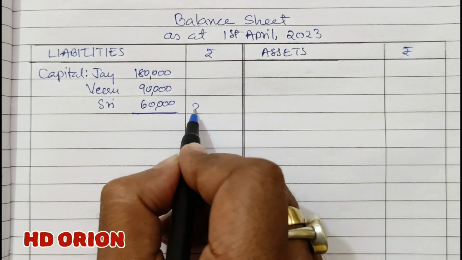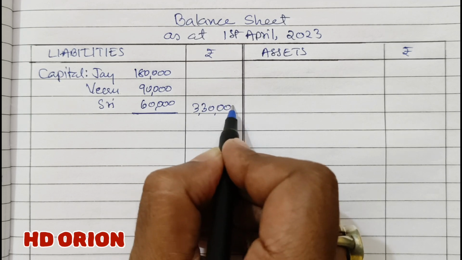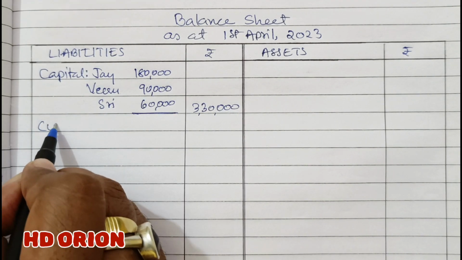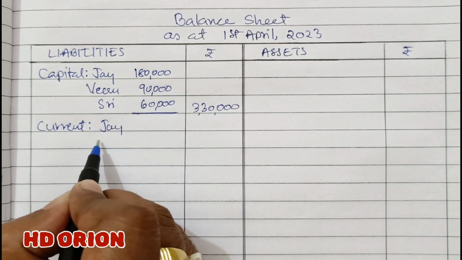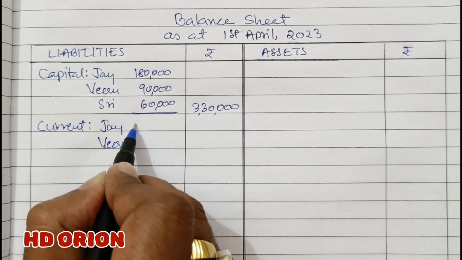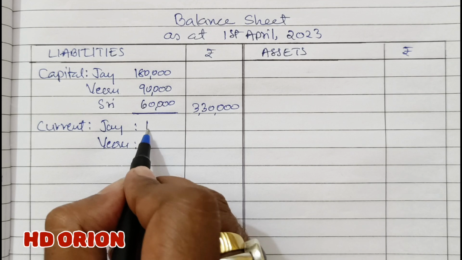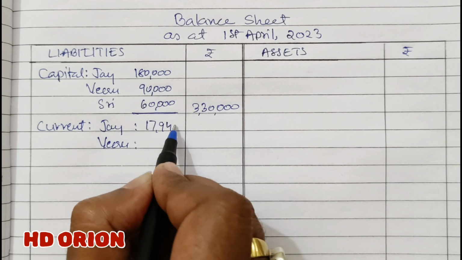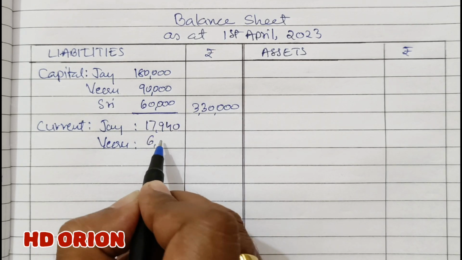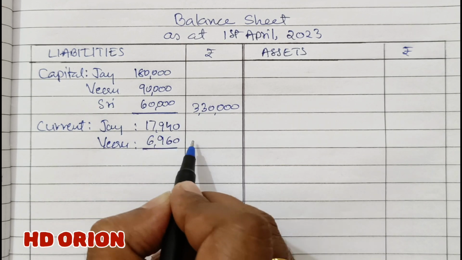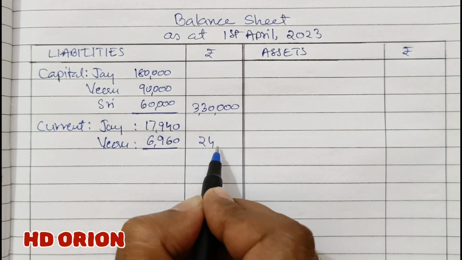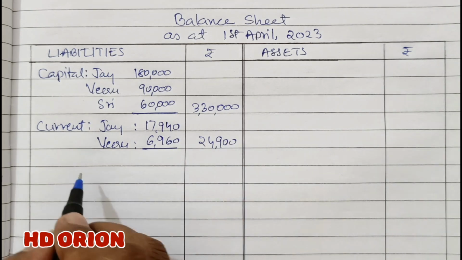Total is rupees 3,30,000. We also have current account balances, credit balances of J and Viru of rupees 17,940 and 6,960. Add this, and in the outer column 24,900.